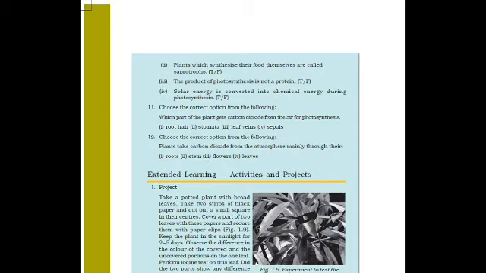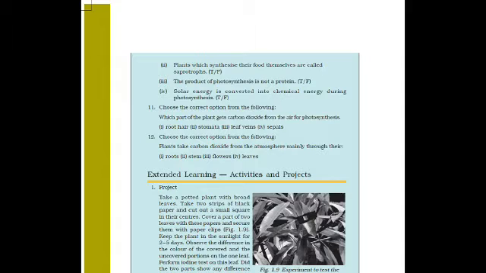Choose the correct option, because this chapter you have studied in 6th class and now you are studying again. You have to choose the correct options from the following. Which part of the plant gets carbon dioxide from the air for photosynthesis? Root hair, stomata, leaf veins or sepals.